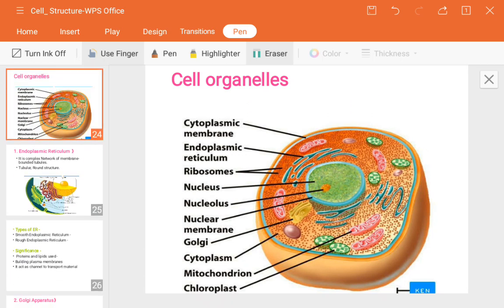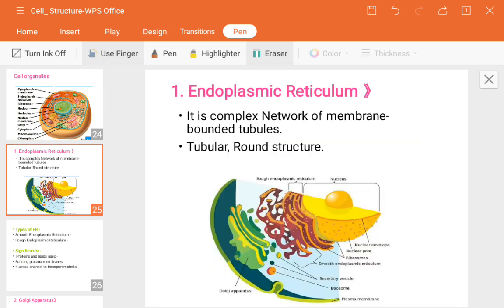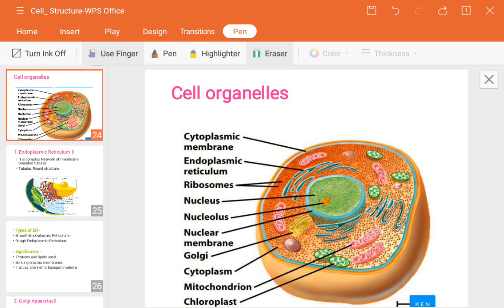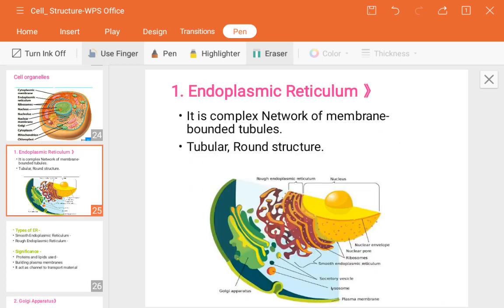First one, endoplasmic reticulum. In the last session we saw the list of the organelles and some of their small functions, why they are called like this, but now we will see in detail. Endoplasmic reticulum is a cell organelle.